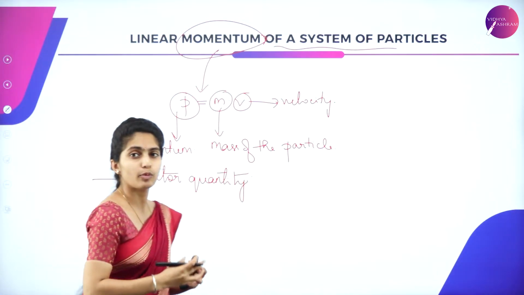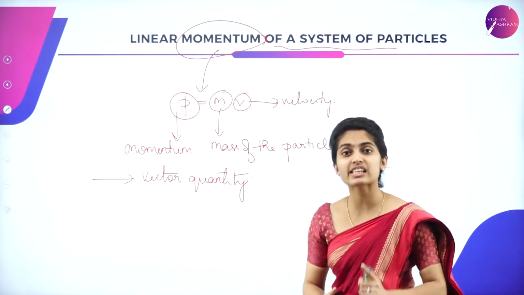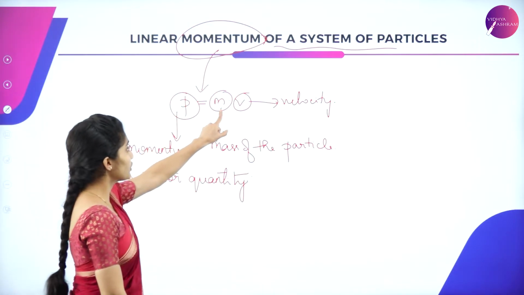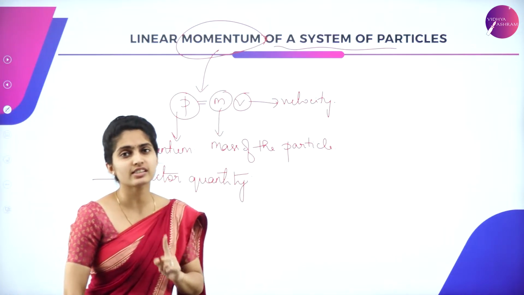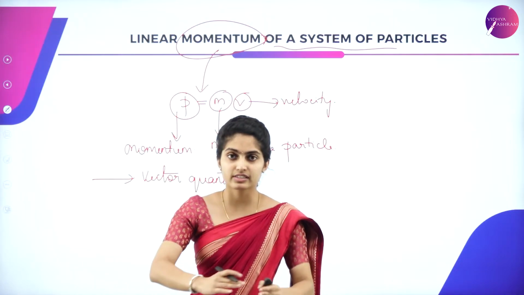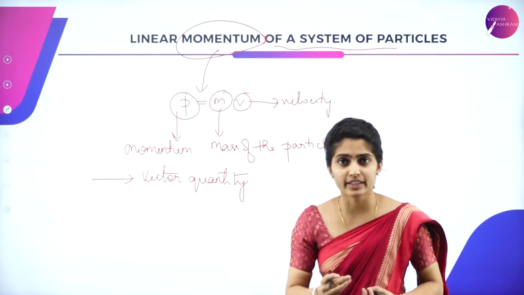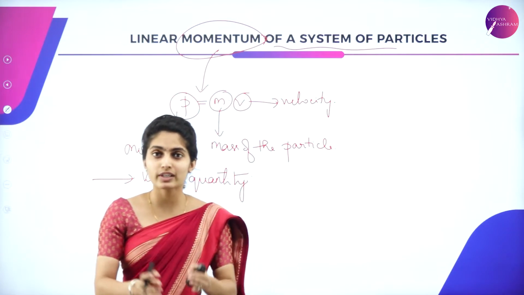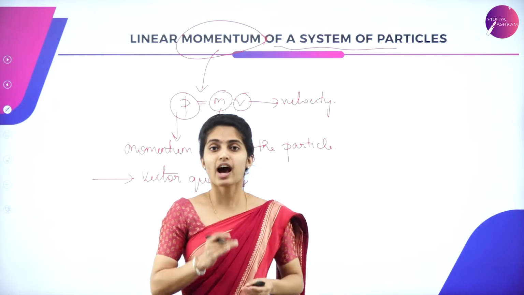So here, linear momentum of system of particles. This I discussed only for a single particle. So a single particle will have a momentum which is equal to the product of mass and velocity of just a single particle. When it comes to n number of particles, that is a system of particles, in an object there are n number of particles and each particle possesses a momentum. So let us calculate the linear momentum of a system of particles. Let us see how it will go.